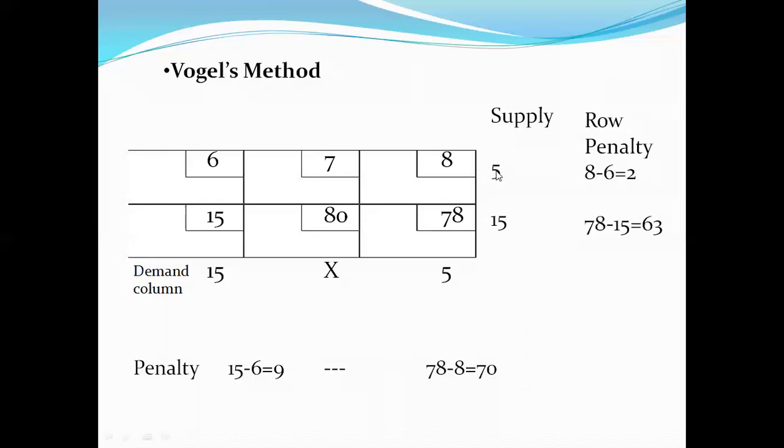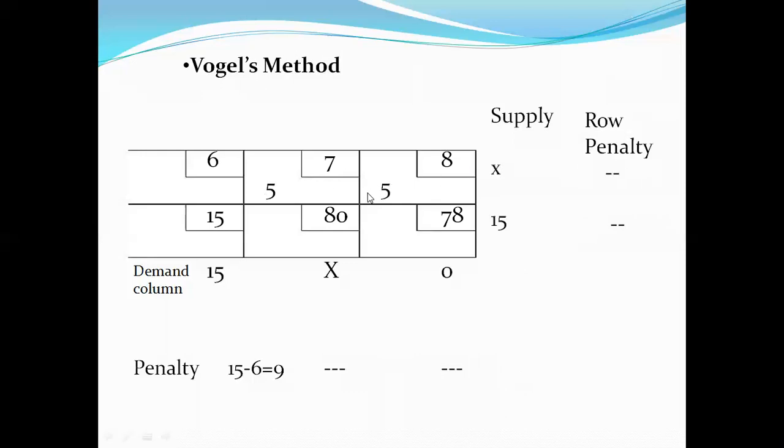Moving on to the second one also, utilizing this similar 5 units of power supply in the second condition also leads to zero excess demand, and hence crossing out this 5 leads to zero demand in the case of column number 3. Hence there will not be any penalty because no value remains in the case of the supply, and simultaneously in the second condition as well. So simultaneously in the case of column 1, column 2, row 1 and row 2, the penalty will exist only in the case of column number 1 with respect to row 1 and row 2.